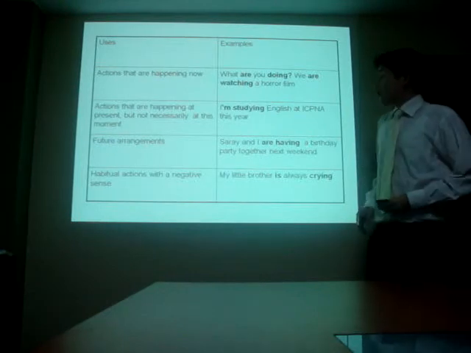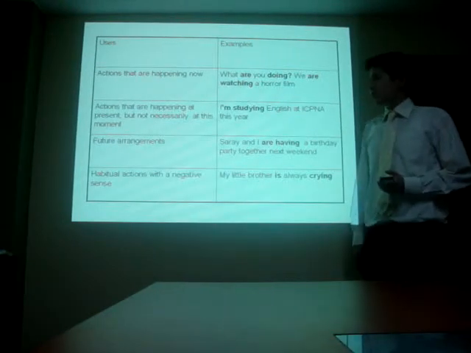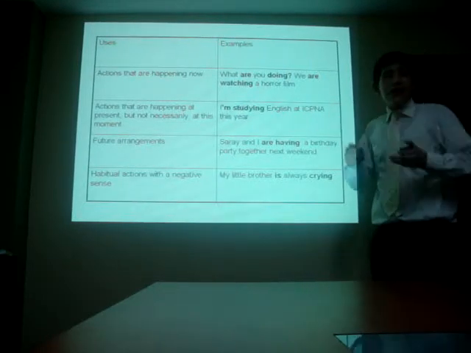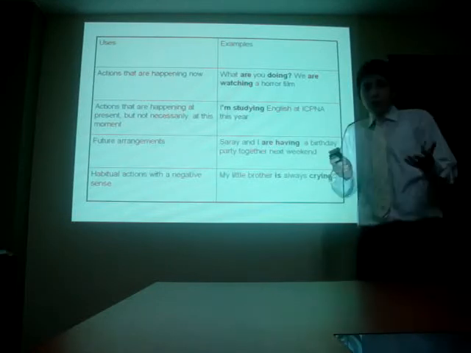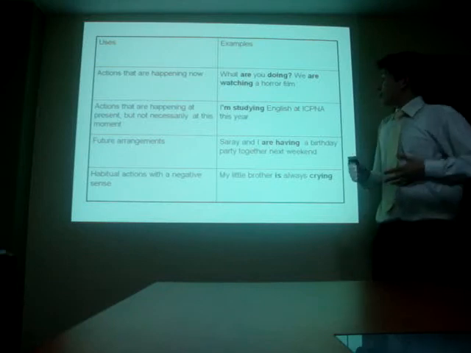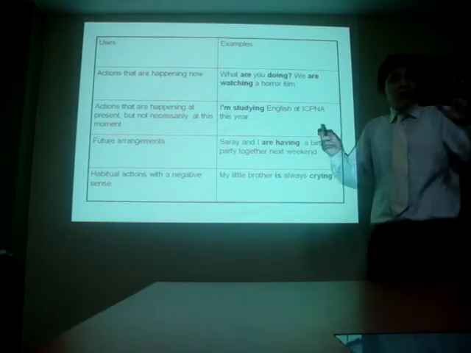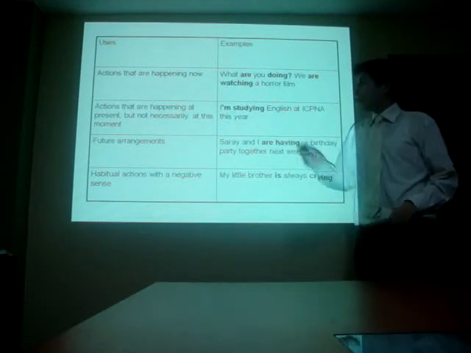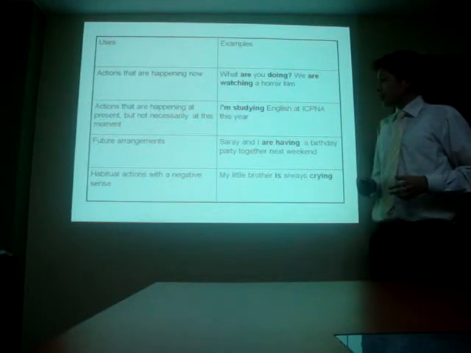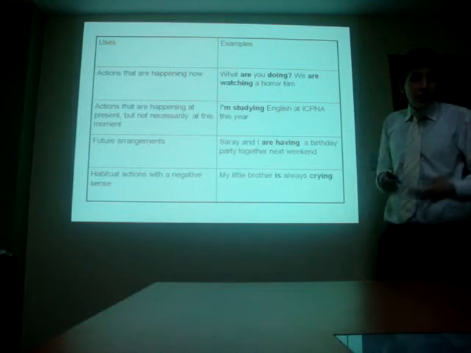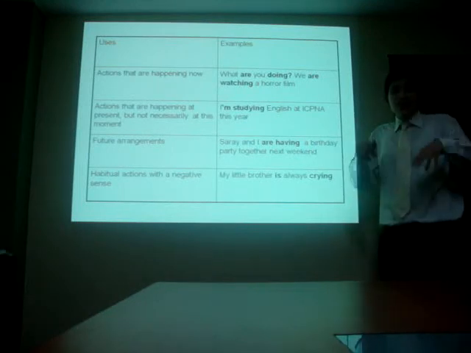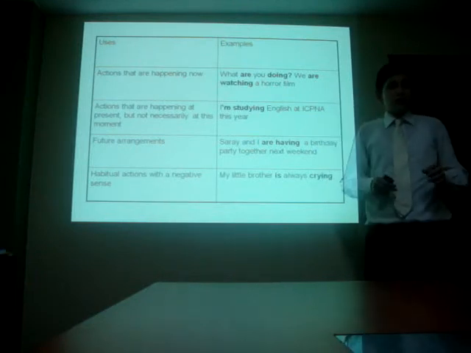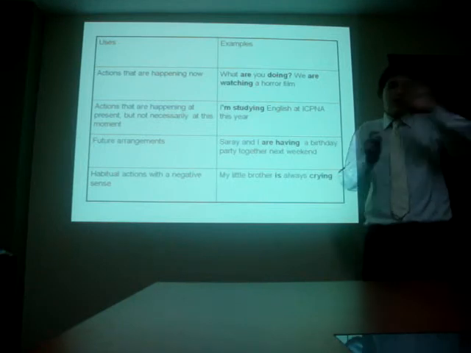Well, now we are going to talk about the uses of the present continuous. The present continuous can be used to describe actions that are happening right now. For example, what are you doing? Another person said, we are watching a horror film. It means that this person is watching a horror film right in this moment. The second one: actions that are happening at present but not necessarily at this moment. For example, I am studying English at IPNA this year. It means that I study English at IPNA this year, but not in this moment. Not right now. Right now I'm doing another action, not studying English.